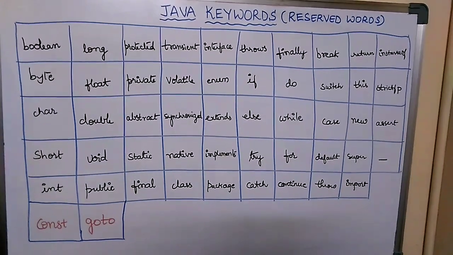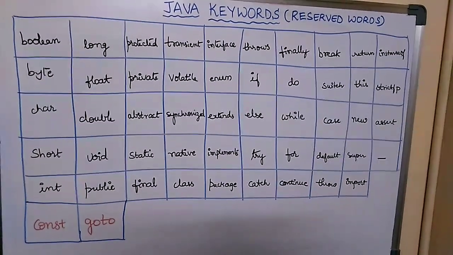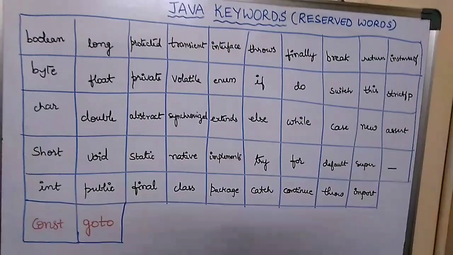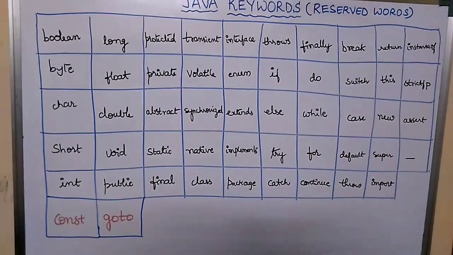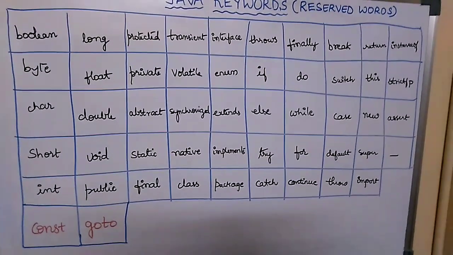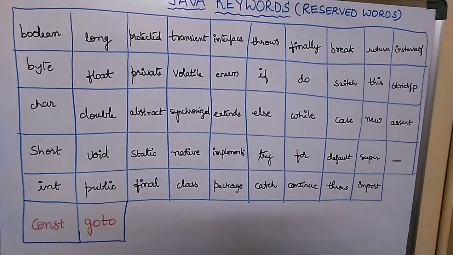Okay friends, so these are all the 51 keywords, where 49 keywords are in use, and these last two keywords, const and goto, are not in use. Okay, so you can just have a look at all these.